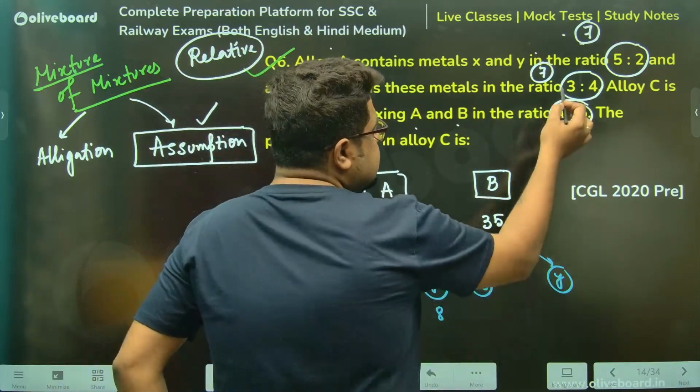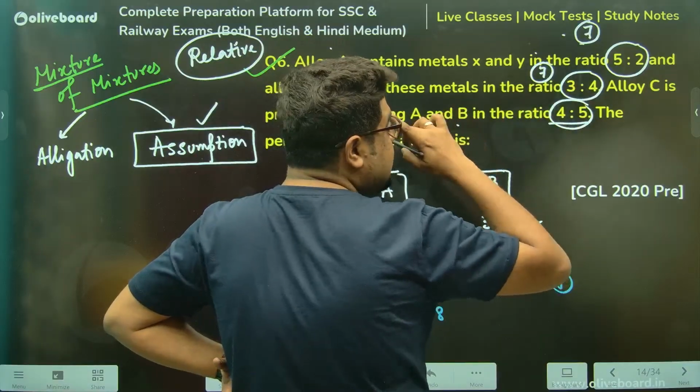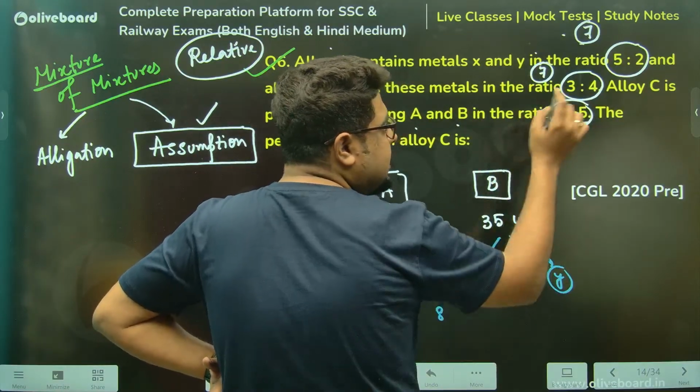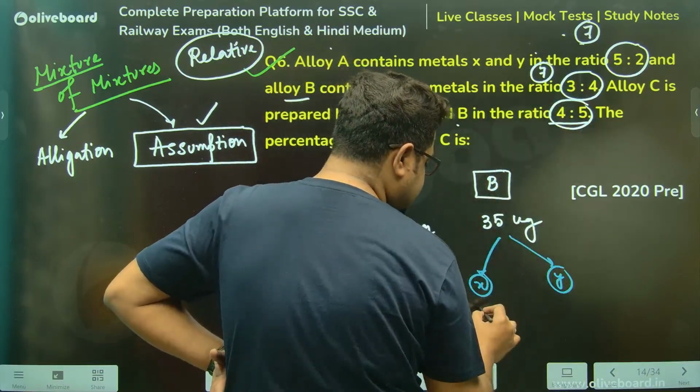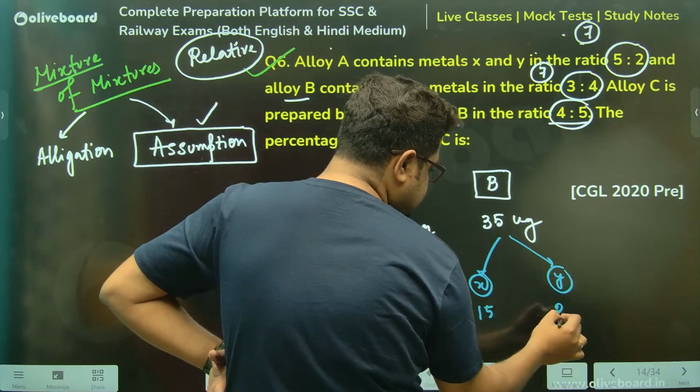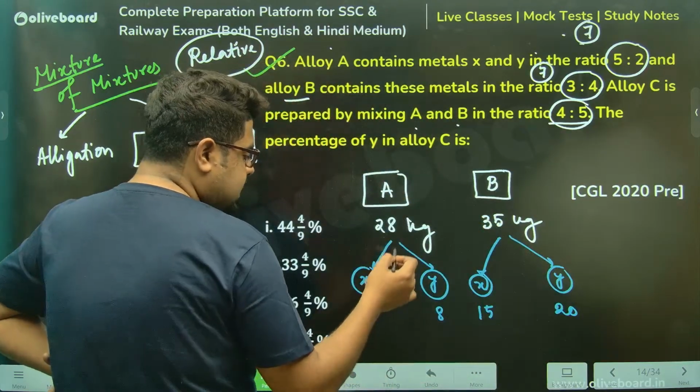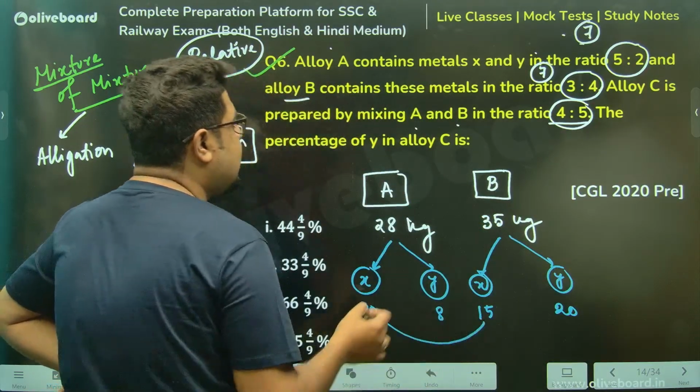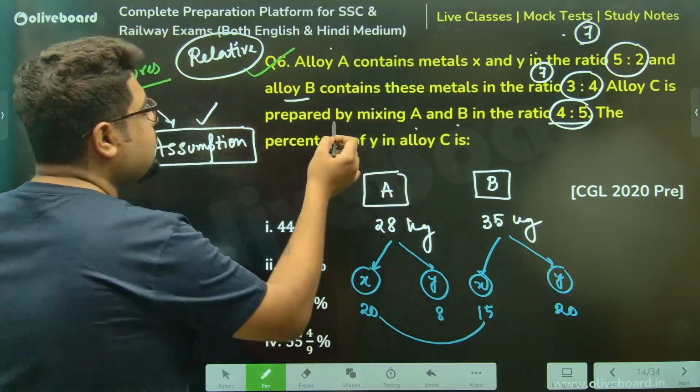Here, sir, like 3 plus 4, 7. Acha, sir, 7 parts is this, 1 part is 5. 5 threes are 15. 5 fours are 20. Sir, total x. They are asking what?